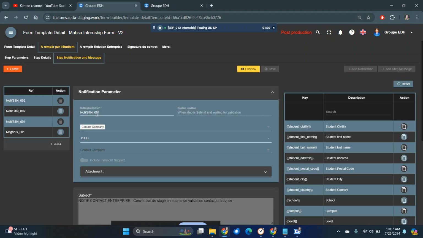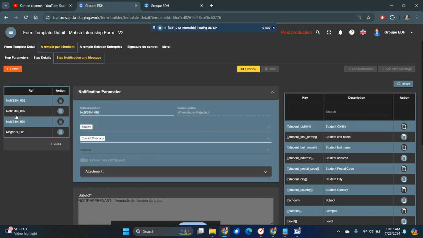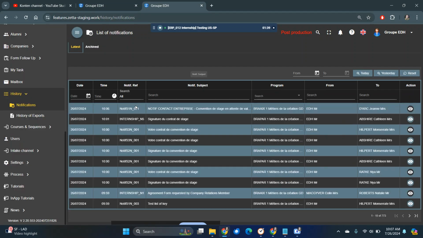For the notif S1N, I received the notification after the submit or waiting for validation, but after I reject as contact company, I'm not receiving the notification. Okay, there is no notif S1N002.